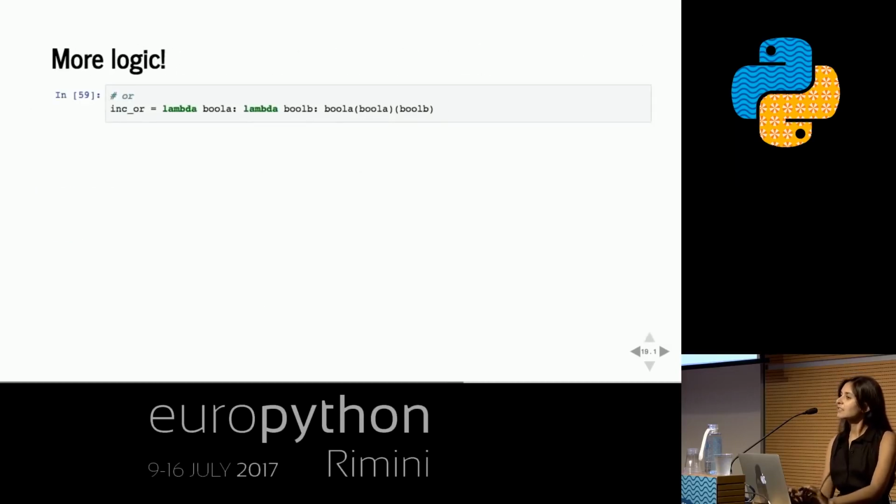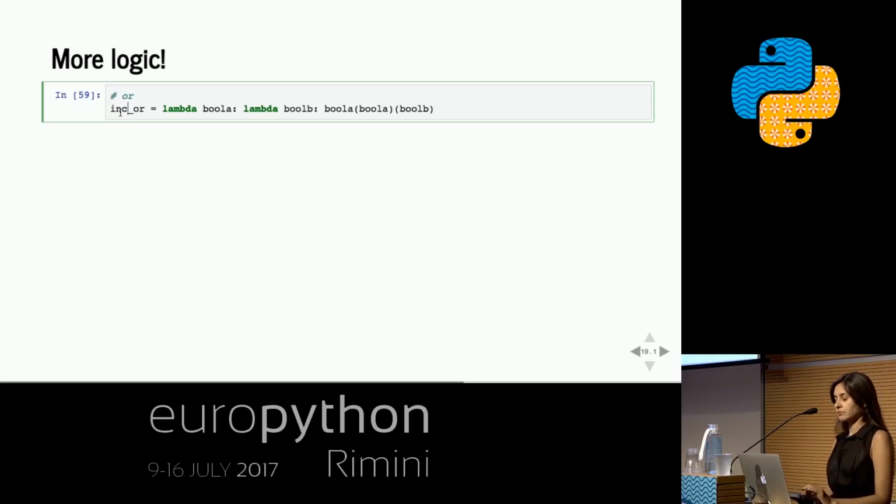And similarly, we could do OR, which I'm just gonna call inclusive OR, where if bool A is true, it doesn't really matter what bool B is. So bool A is gonna choose the first thing, and we already know that bool A is true, so we're just gonna make it choose true. If bool A is false, then it's going to choose the second thing, which is bool B, and then the value of the whole thing just depends on whether bool B is true or false. Right? This is how truth tables work.